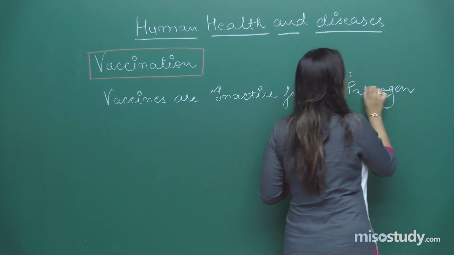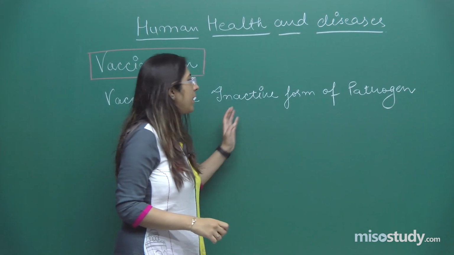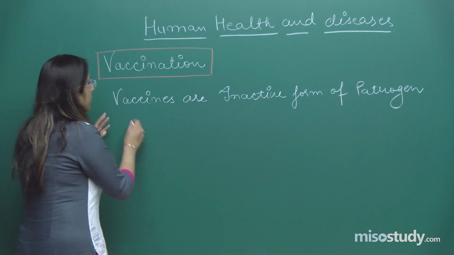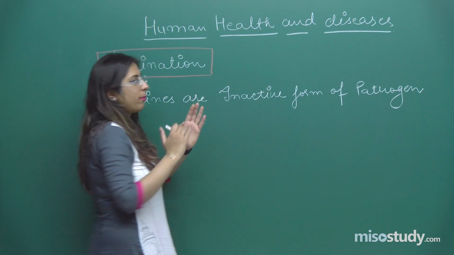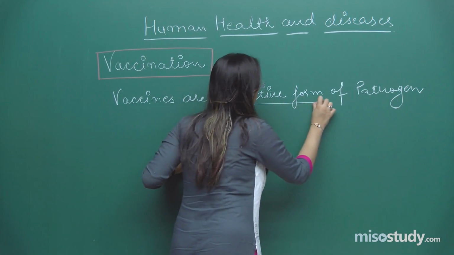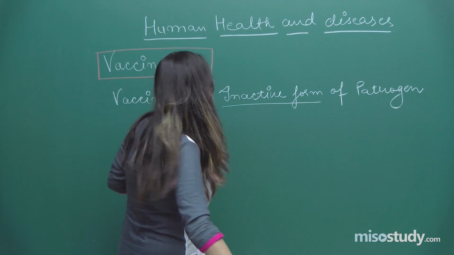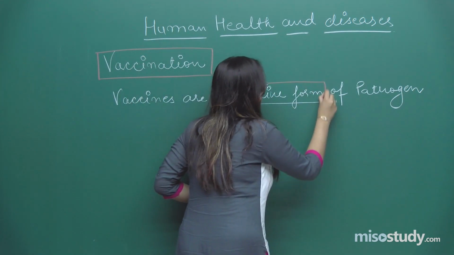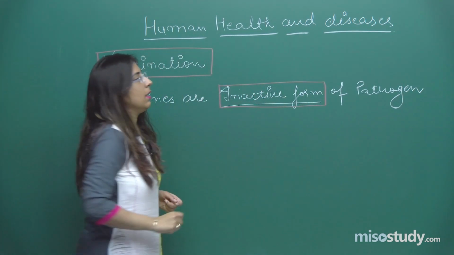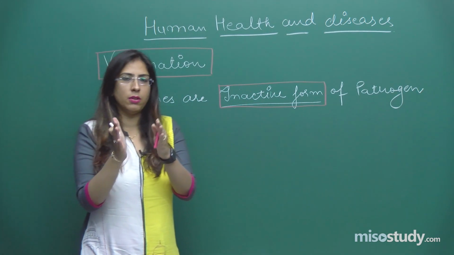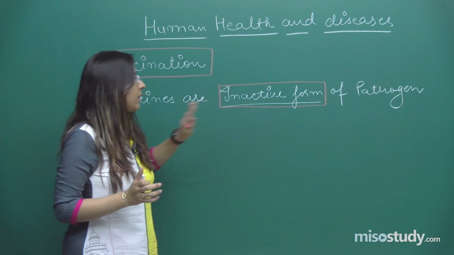We have already discussed what do you mean by inactive form, what do you mean by active form. So vaccines are inactive form of pathogen. Then why we use this inactive form, right? This is very important. Now what do you mean by inactive form? Inactive form means the pathogen or that virus is in inactive state.